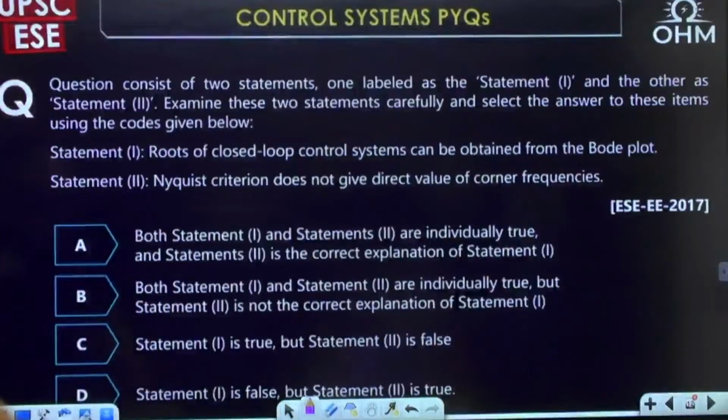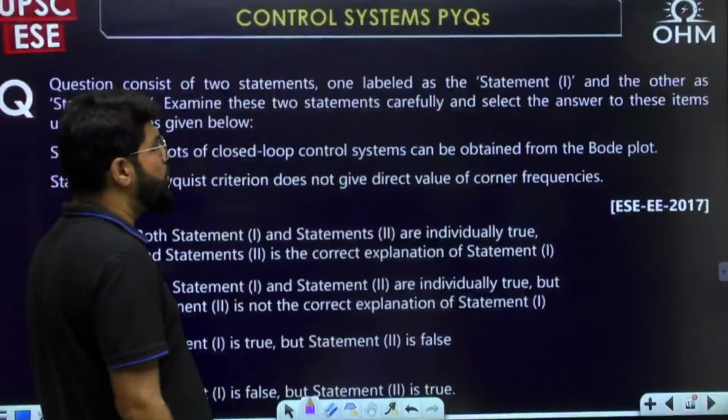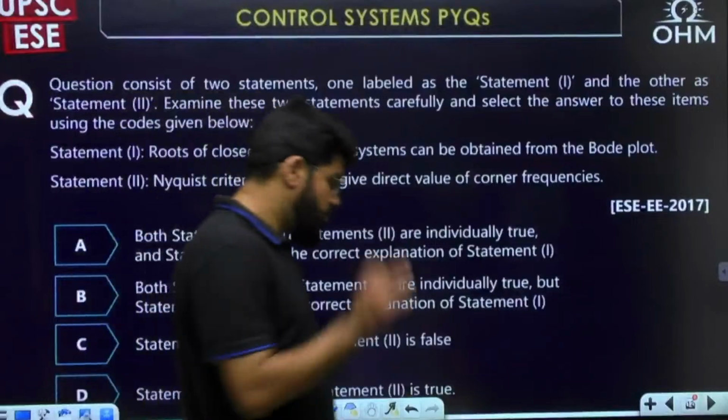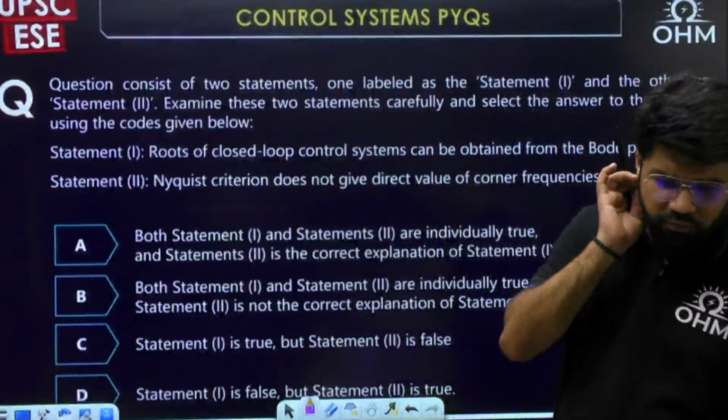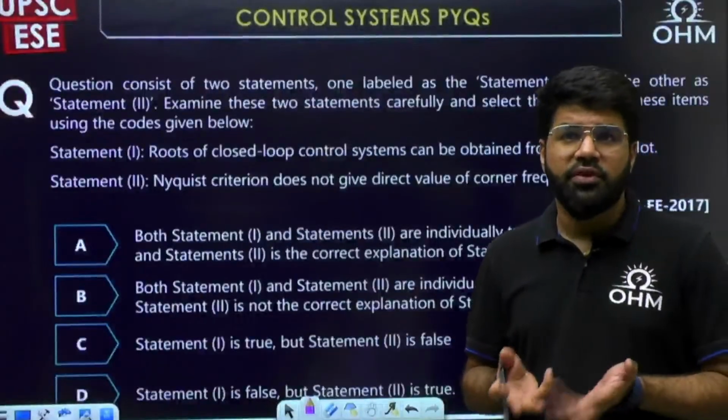So, what is there in statement number 1? Roots of closed loop control systems can be obtained from the Bode plots. Okay, roots of closed loop control system can be obtained from the Bode plot. Bode plot we usually see. Normally, Bode plot is drawn for what? Open loop transfer function, G(s)H(s).